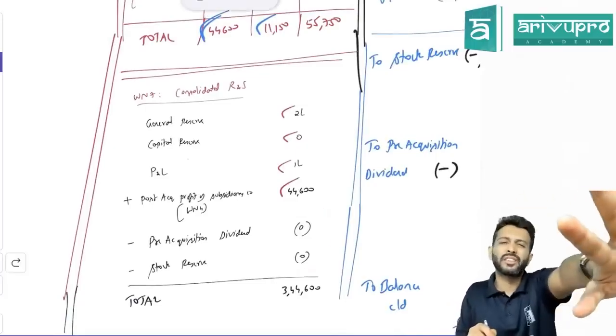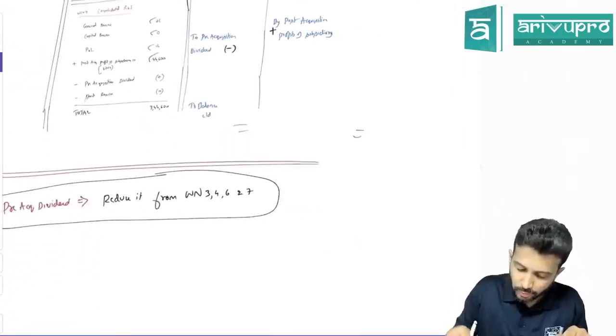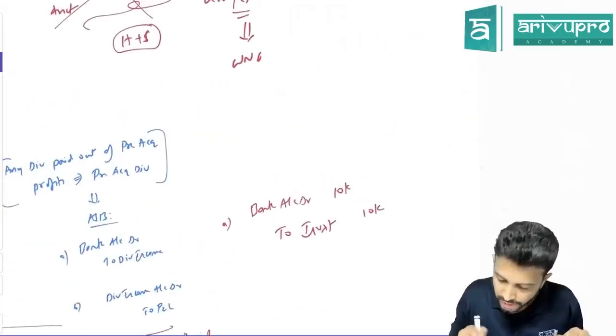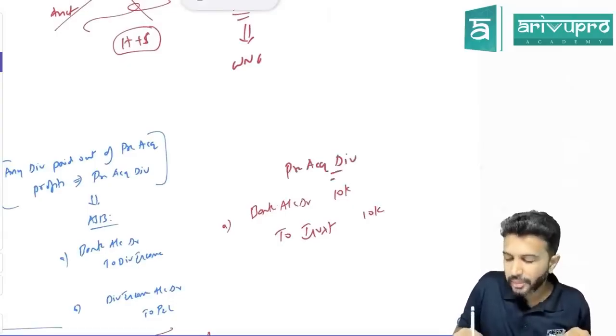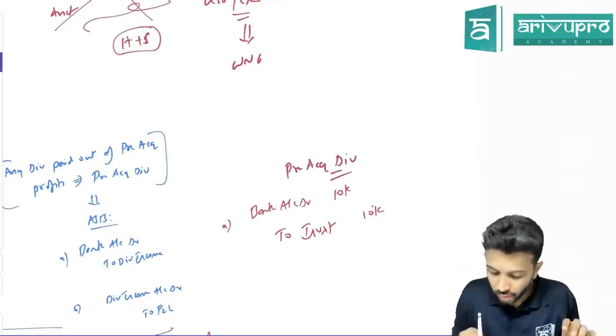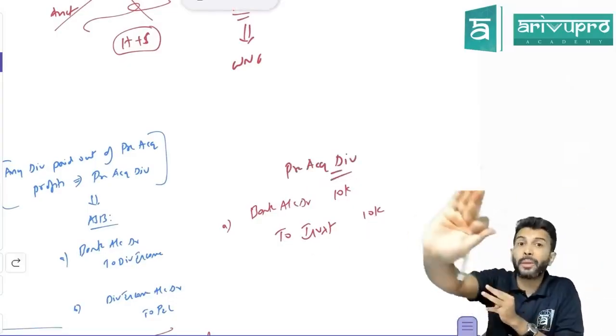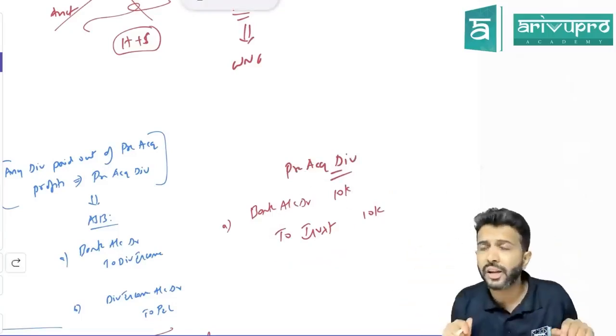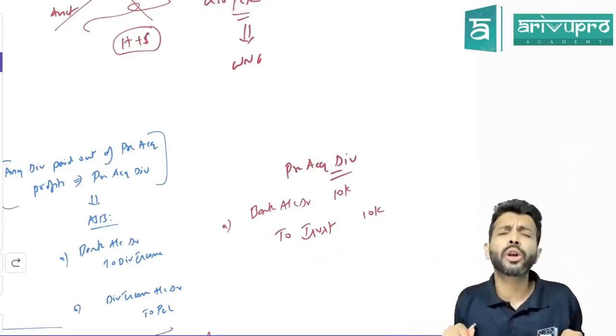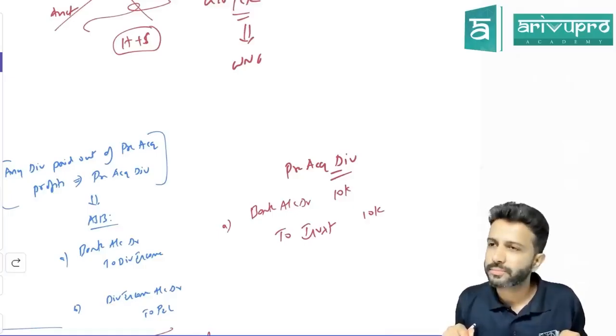Done now. Along with this, extra things will come. Sometimes in the problem, they'll ask, sir, what is the correct journal entry for pre-acquisition dividend? The correct journal entry is bank account debit to investment. But you know what our super duper accountant would have done? He would have credited it to the P&L account.